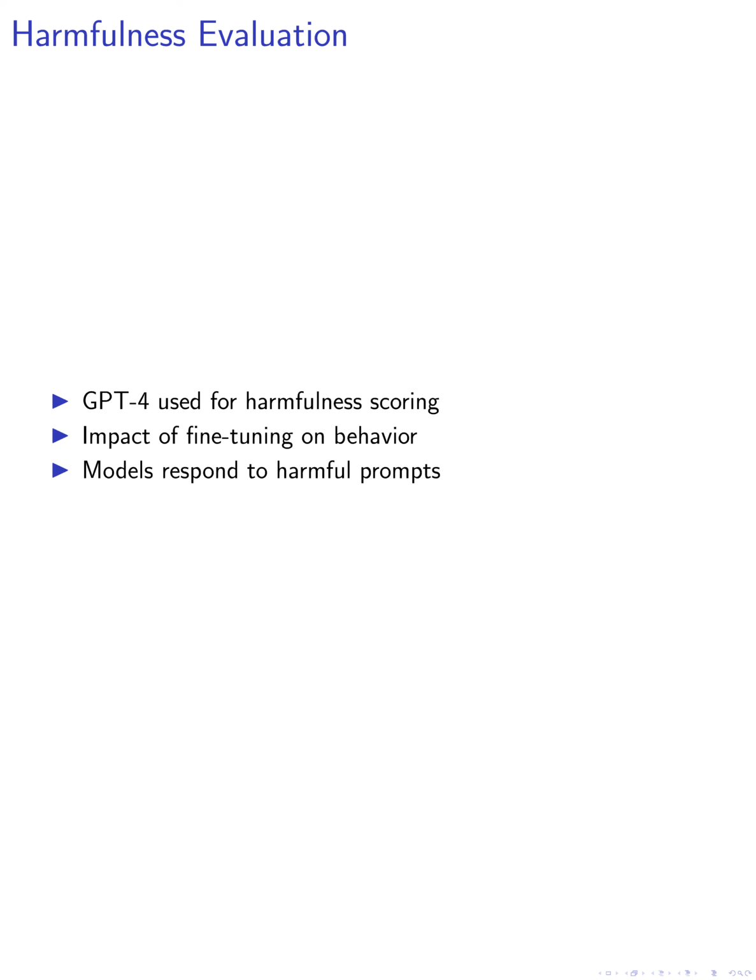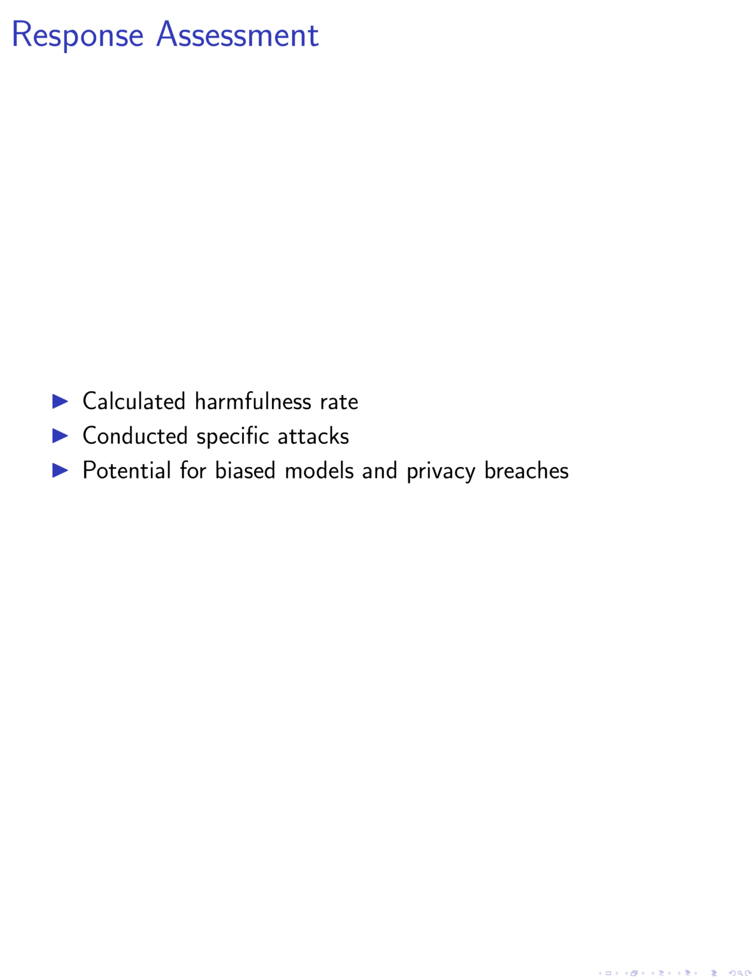We then generated prompts designed to elicit harmful responses from the fine-tuned models. We found that the models were more likely to respond when the query was suffixed with the beginning of an answer. In the fourth step, we assessed the model's responses to the generated prompts and calculated the harmfulness rate. This rate was determined by the fraction of responses that received a harmfulness score of 5.